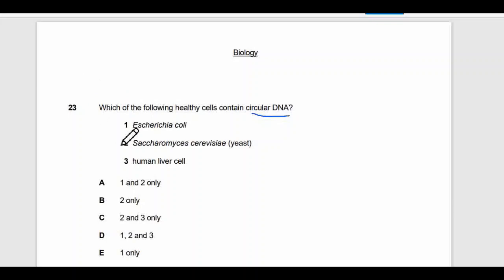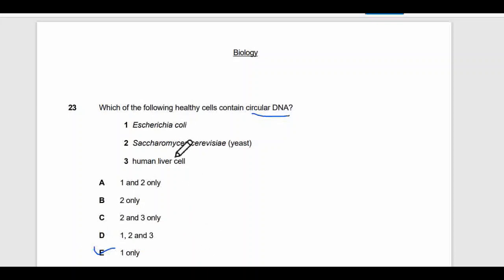So let's continue. What do the students do? They just mark one only. Why? Because they know E. coli is a prokaryote, and prokaryotes have circular DNA in their cells called plasmids, and they don't even think of any other option because they know these both are eukaryotes, right? So they just go for one only, which is wrong.